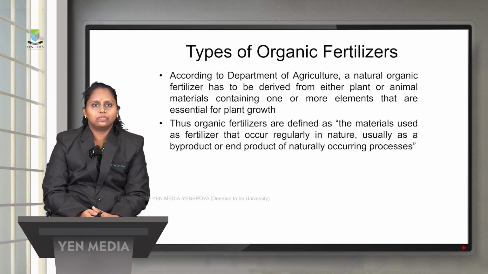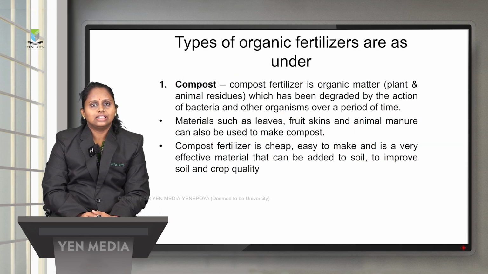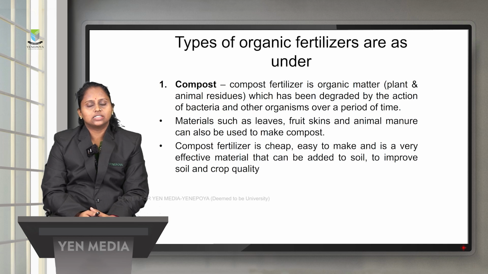The types of organic fertilizers. According to the Department of Agriculture, natural organic fertilizer has to be derived either from plant or from animal materials. So organic fertilizers are defined as the materials used as fertilizer that occur regularly in nature, usually as a byproduct or the end product of naturally occurring processes. So we will see the different types of organic fertilizers which are there.